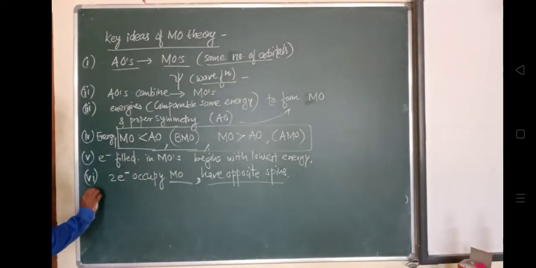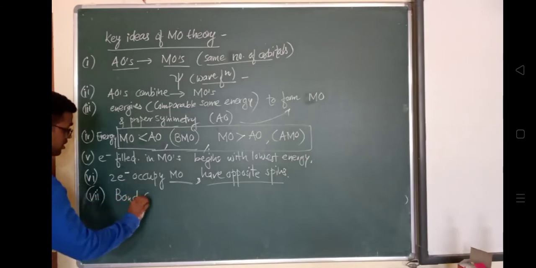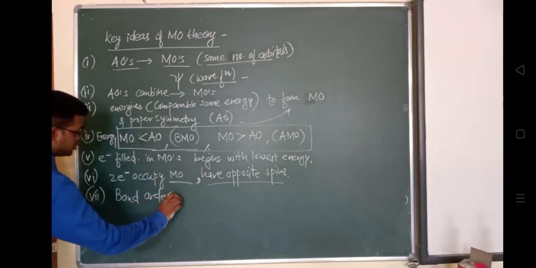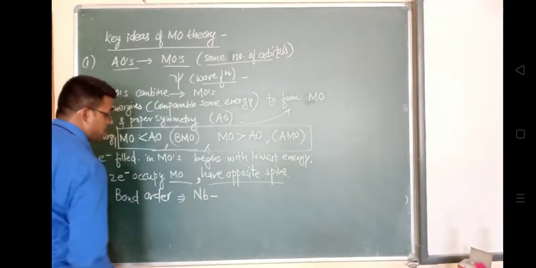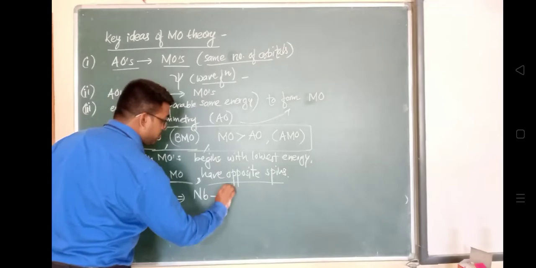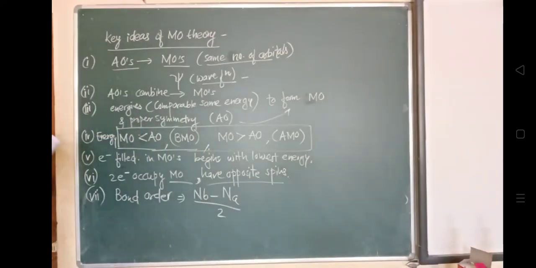And the last key point about the molecular orbital is that the bond order of a molecule can be calculated. Yesterday we saw the formula for how to find the bond order. Bond order depends on the number of bonding electrons minus the number of anti-bonding electrons, divided by 2, and this gives us the bond order.